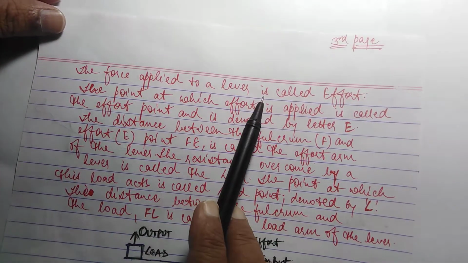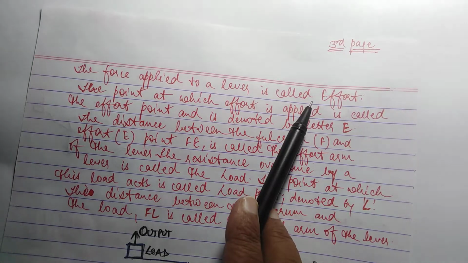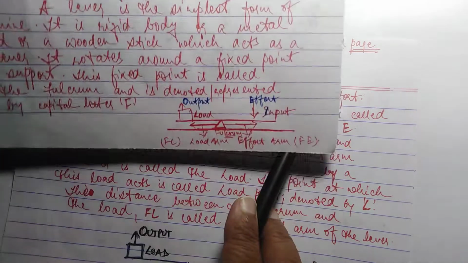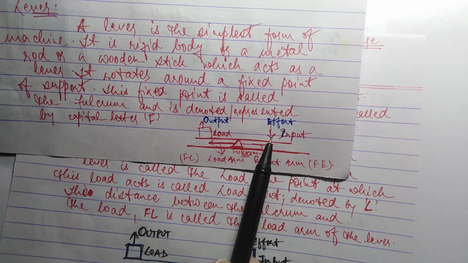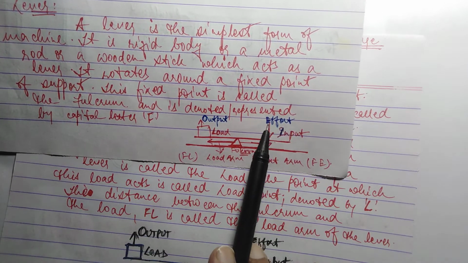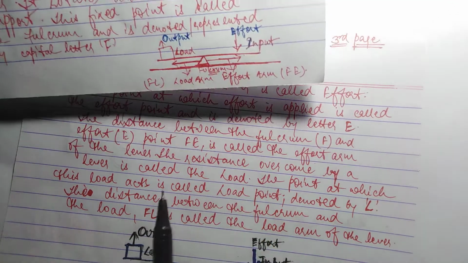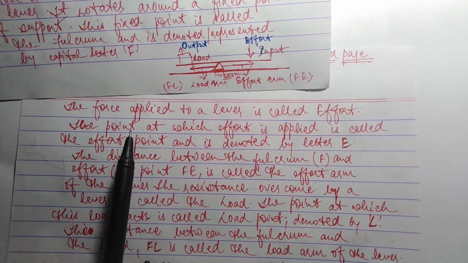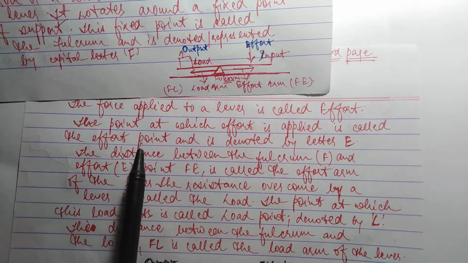The force applied to a lever is called effort. You can see in the diagram, I am applying force here, so this will be the effort. Then it is telling the point at which effort is applied is called the effort point.